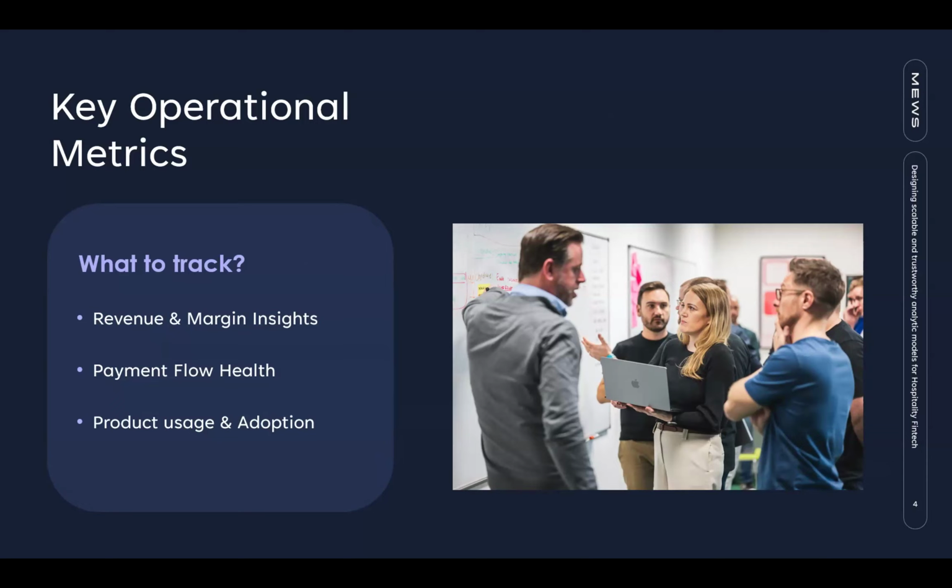The second bucket would be payment flow health. Here, what we are looking at is chargeback rates or share of wallet. What we can discover with this is identifying potential risks, bugs, or even a loss of adoption. And the third bucket would be product usage and adoption. Here, these are contextual metrics in which we are measuring, for example, volume by channel, volume by method. And what we are looking at is understanding how the product is being used and also if the adoption is growing or lagging.